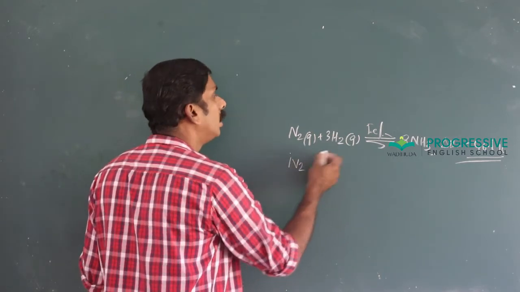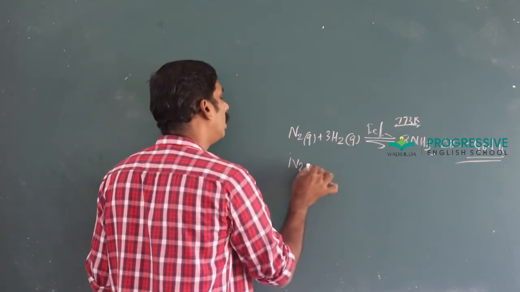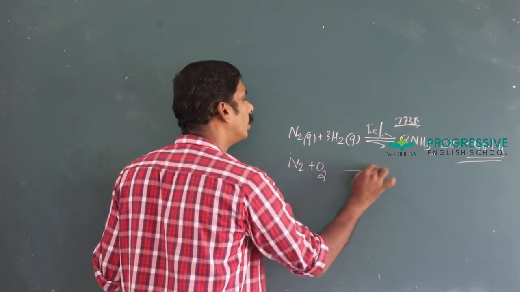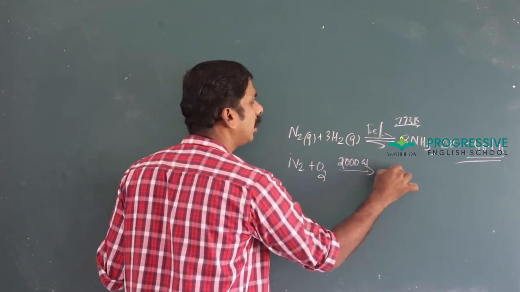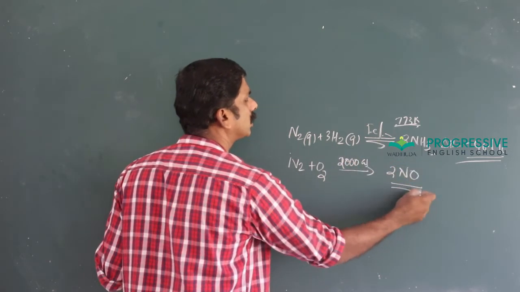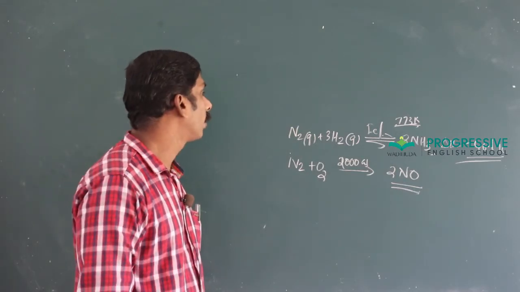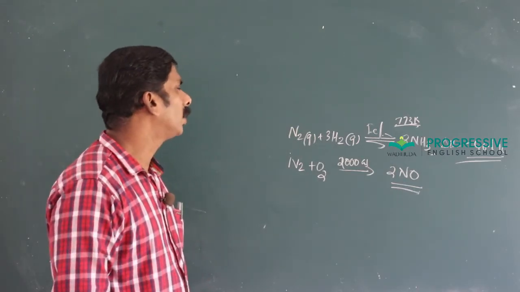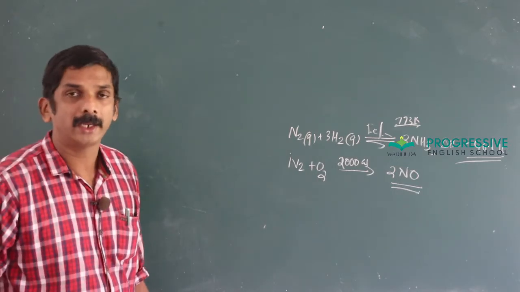This reaction is normally carried out at 773 Kelvin. N2 plus O2 at about 2000 atmosphere gives nitric oxide. That reaction is also carried out at a high temperature. That's about the physical as well as chemical properties of dinitrogen.